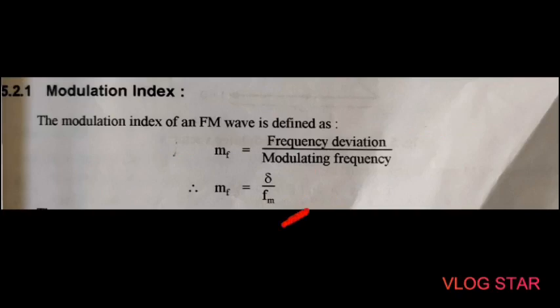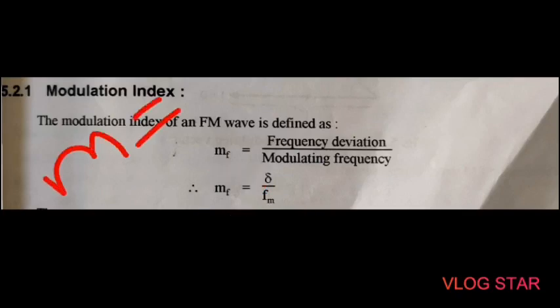So here the modulation index Mf is very important in FM because it decides the bandwidth of the FM. The modulation index also decides the number of sidebands having significant amplitudes. So in AM, the maximum value of the modulation index m is 1.